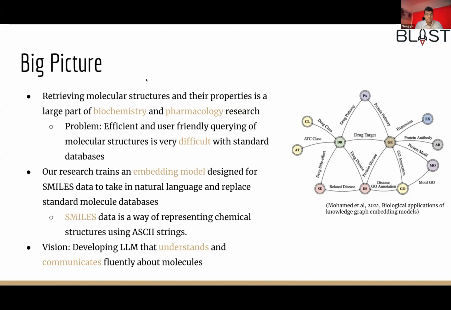This model, as it evolves, strives to comprehend and articulate molecular intricacies just as seamlessly as human language. The crux lies in the model's ability to process not just encoded data, but natural language itself. This means we're moving beyond conventional databases, envisioning a future where queries and insights happen seamlessly through knowledge and language.